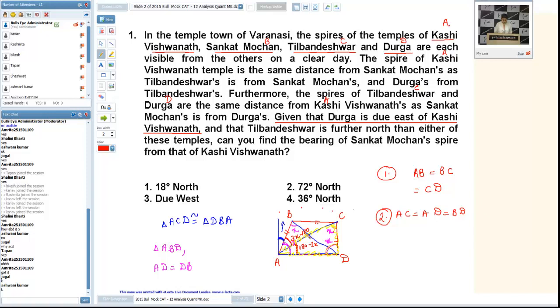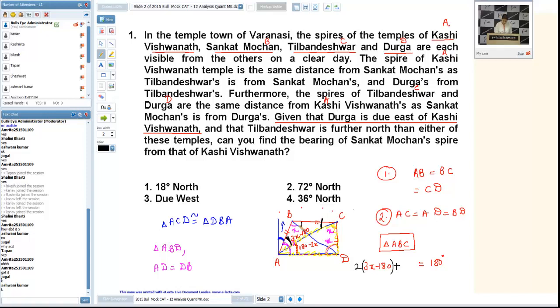Now I can consider triangle ABC. If I consider triangle ABC, of course the total of all the angles should be 180 degrees. So it will be 3x minus 180, this angle, plus one time more. Why? Because AB is equal to BC. It will be an isosceles triangle.